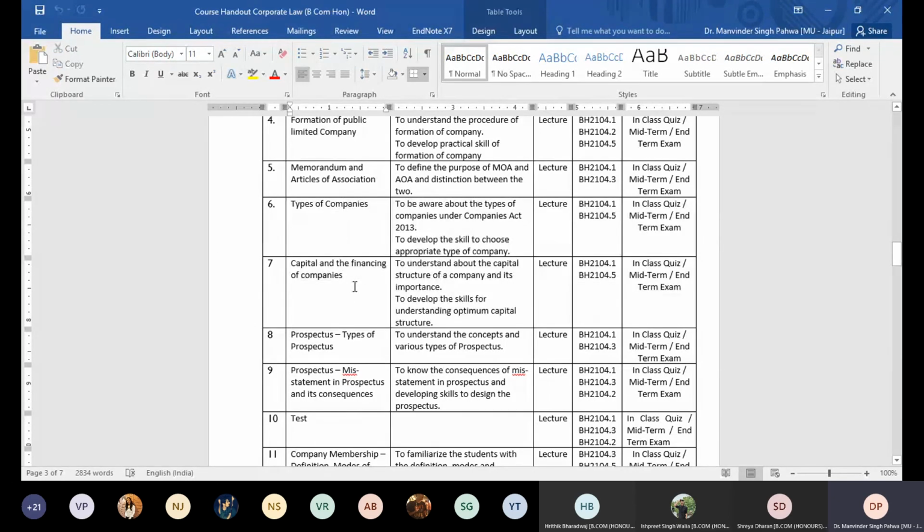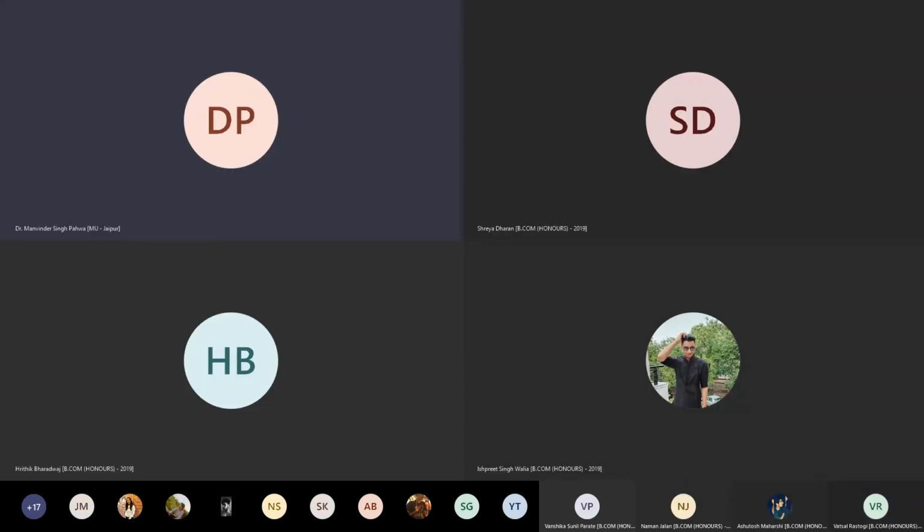So the types of companies and the capital and financing of the companies, along with some memorandum and the changes in the memorandum also. This is what we will be doing tomorrow. Up till here we have already completed, so slowly we will proceed further and we'll do the things tomorrow and onwards.